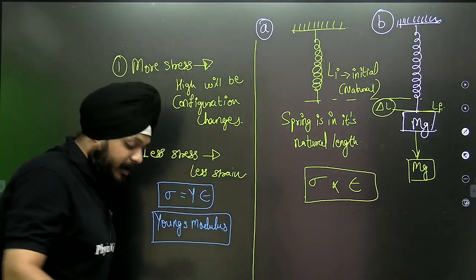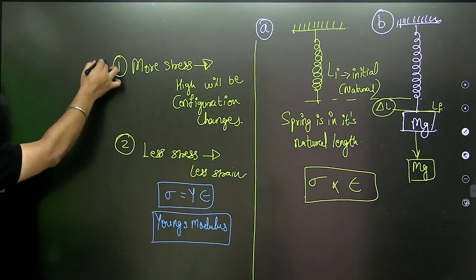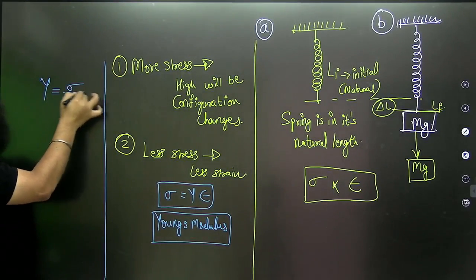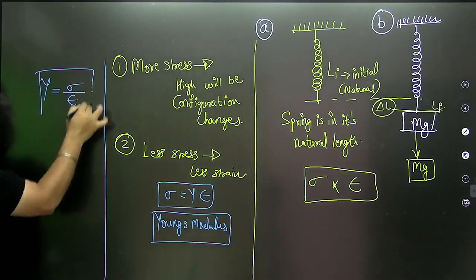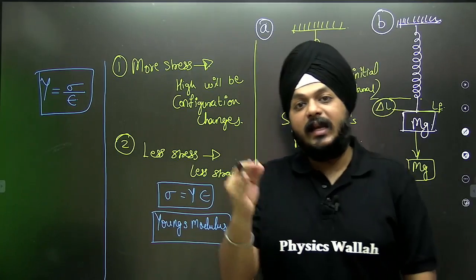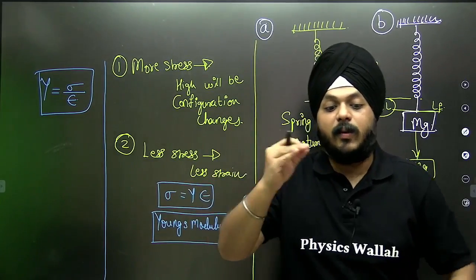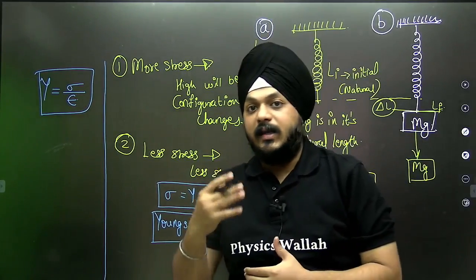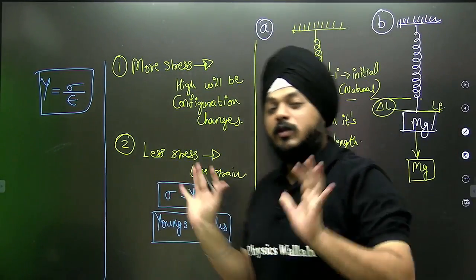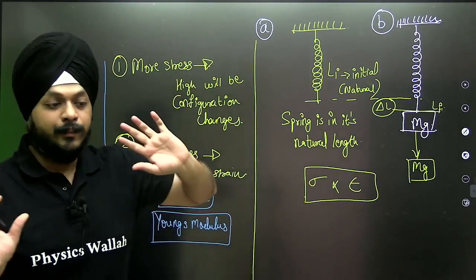In another sense, I can generally define the modulus as the ratio of stress and strain. So this is all about Hooke's law.